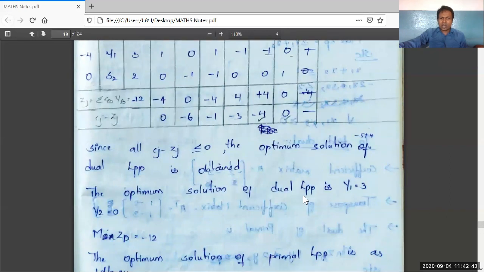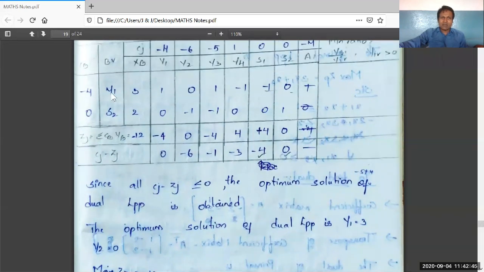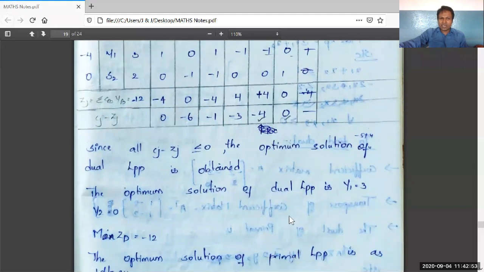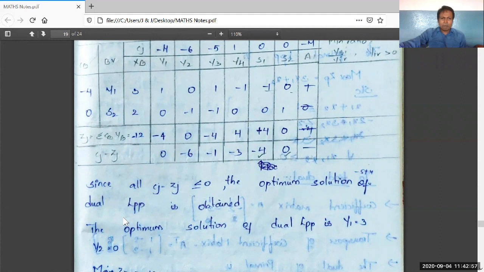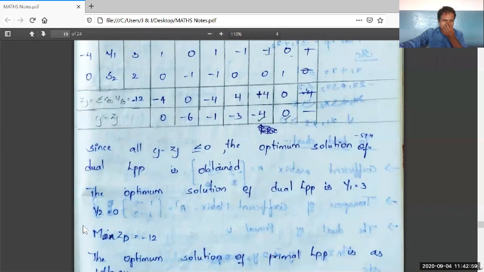Therefore, the optimum solution of the dual LPP is, see here, y1 value is 3, y2 is not present, so y2 is 0, y3 is 0, y4 is 0. That is what I have written here. y1 is 3, y2 0, y3 0, y4 0. Right. Max Z is equal to minus 12. It is the optimum solution of the dual LPP.